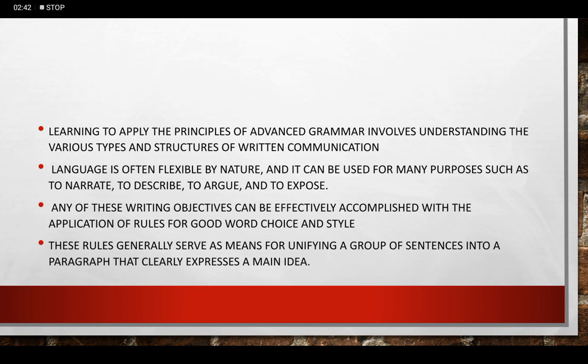These rules generally serve as means for unifying a group of sentences into a paragraph that clearly expresses a main idea. So this is the general introduction to advanced grammar. Why do we need to study advanced grammar? Why do we need to go beyond the basics? So we now have an idea of how the knowledge of advanced grammar is going to help us in our writing proficiency and to master the language.